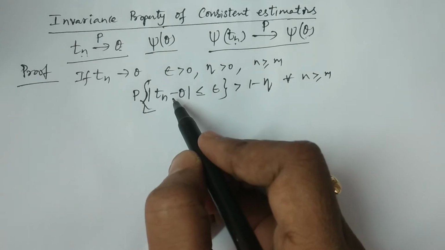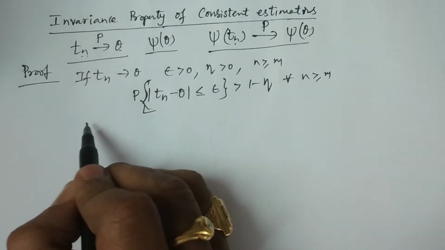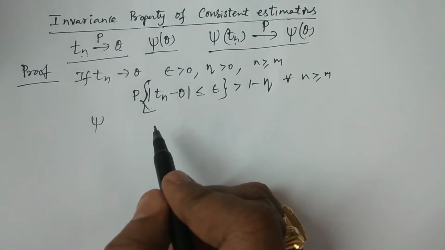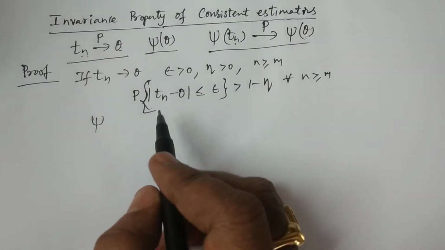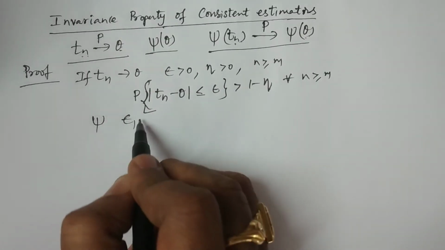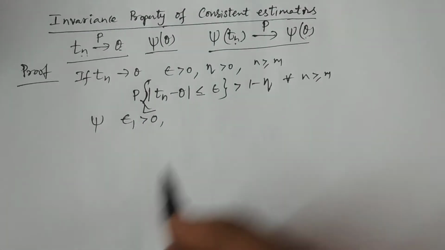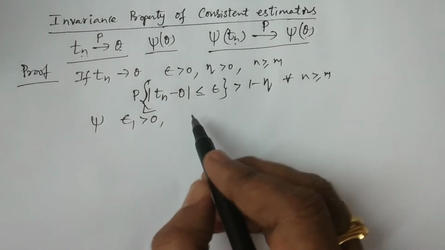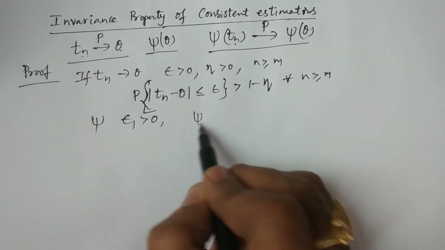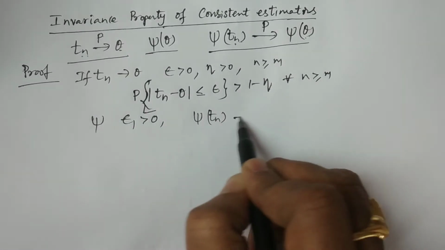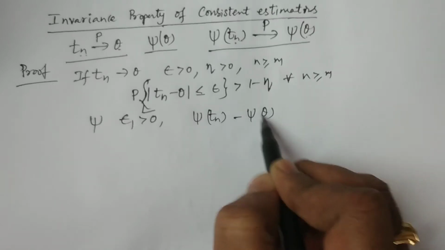Definition of consistency. So we consider psi to be a continuous function, and for every epsilon 1 greater than 0, consider the function psi of Tn minus psi of theta.